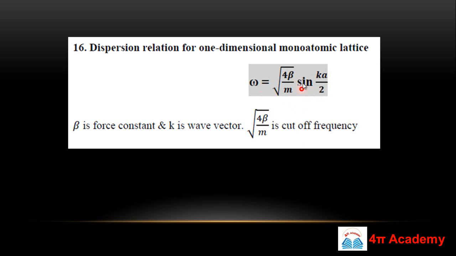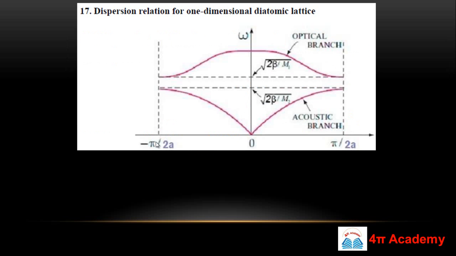But what happens in examination, like in NET examination, in place of beta you can get some other constant, like C. Keep in mind that here beta is the constant. If C is present here, it will be mentioned in your question that C is the force constant, and the same case will be with K. What is K? K is the wave vector. So remember this formula, and accordingly, based on these constants, you can relate the formula. This is the one dimensional monoatomic lattice dispersion relation.